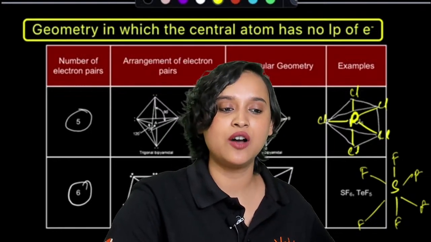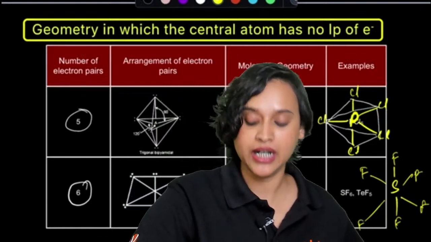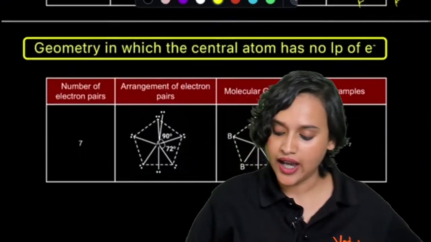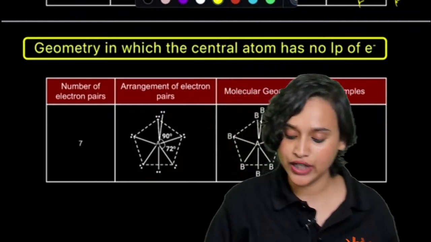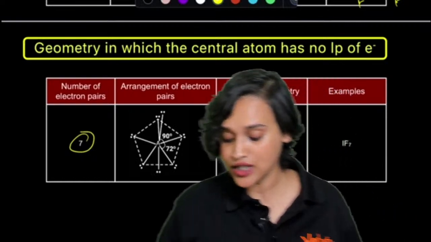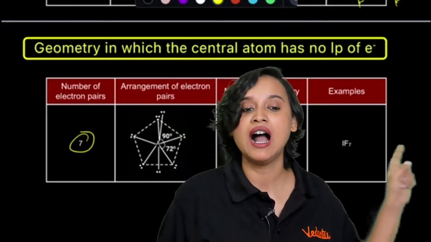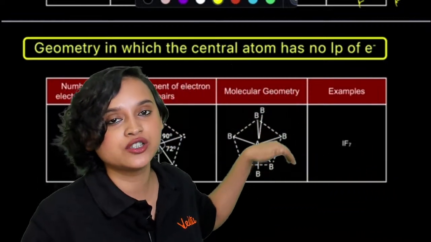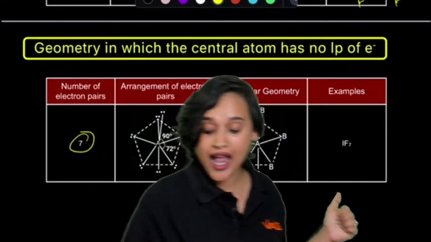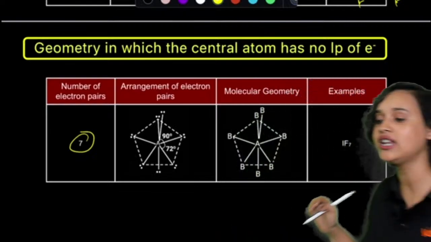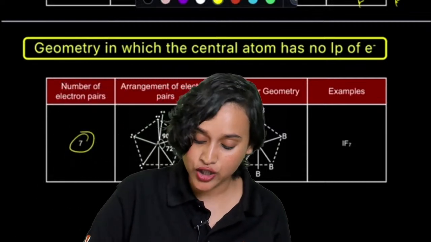Chalo. Now let's talk about what if there is a lone pair. Okay. Oh, acha, one more. Last one left. What if there are 7 electron pairs? If there is 7, then this will form IF7, everybody. This is your IF7 and this is going to be the geometry. What is this geometry called? I don't have the name written, so there will not be any cheating. Tell me, what will be the molecular geometry of IF7?